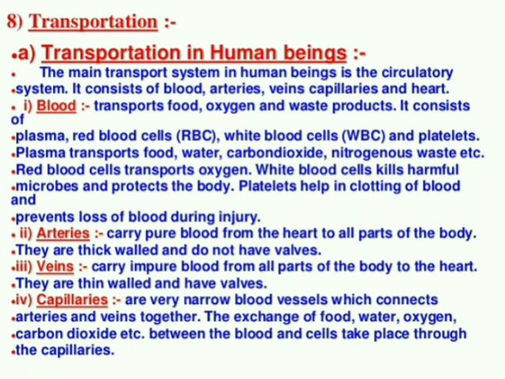The capillaries are, as I already said, blood vessels. What are capillaries? Capillaries are the blood vessels which connect arteries and veins together. Correct? Because the main function of the capillary is the exchange of food, water, oxygen, carbon dioxide between the blood and the cell, which takes place through the capillaries.